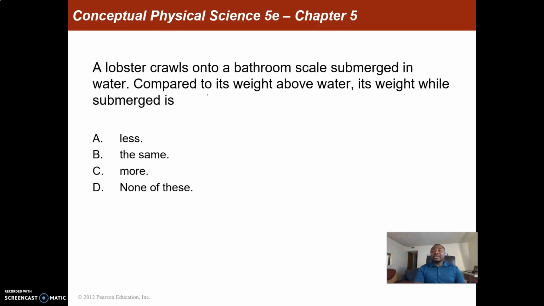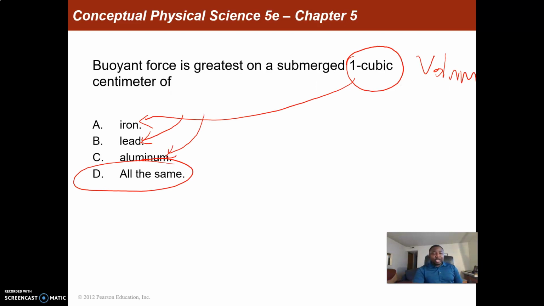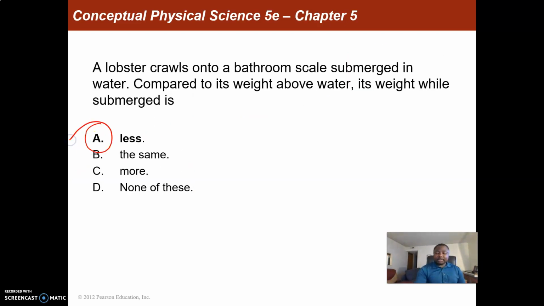Compared to its weight above water, its weight while submerged is... remember when we were talking about the experiment, we did the measurement. We were able to find the mass of an object when it was in air, and compare that to the mass of that same object when it was in water, and we explained that the mass of the object in air was higher than the mass of the object in water. That's when we were talking about buoyancy. So in this case, if the lobster is in water, we're expecting it to have less weight than when it is in air. So the answer there is A.